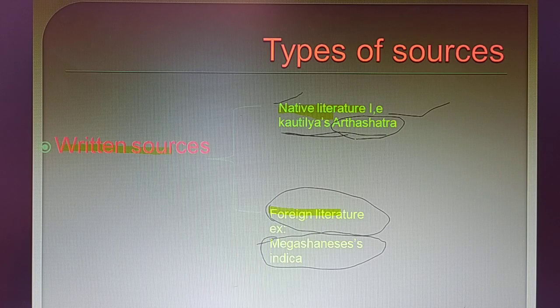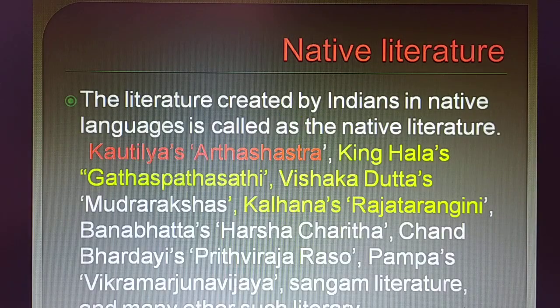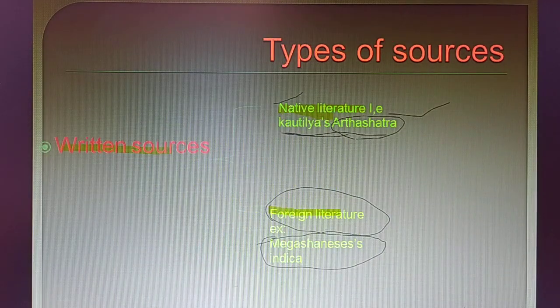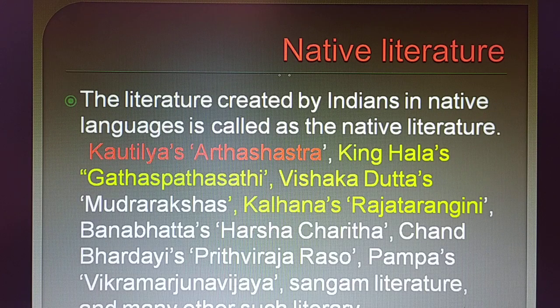Now let us move on to another topic. First of all, let us understand native literature, which we have already discussed so far, but now thoroughly. Native literature, or book, you can write here: the books which were written by the Indians in native languages.